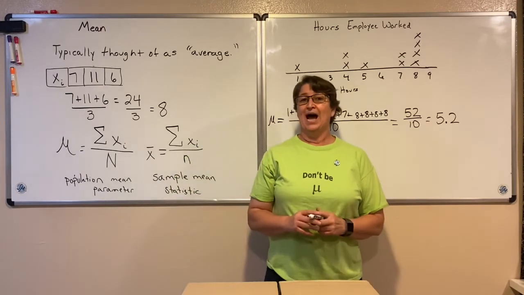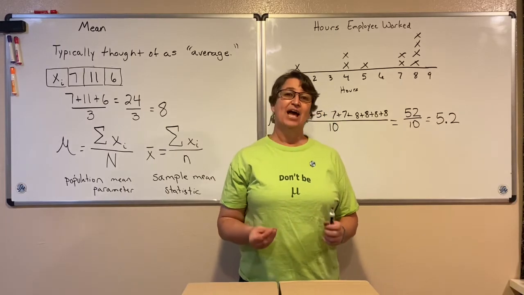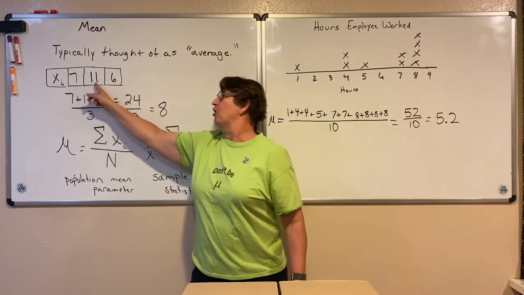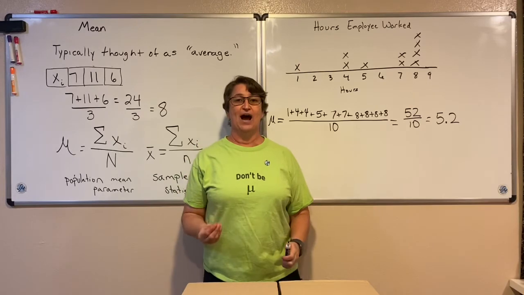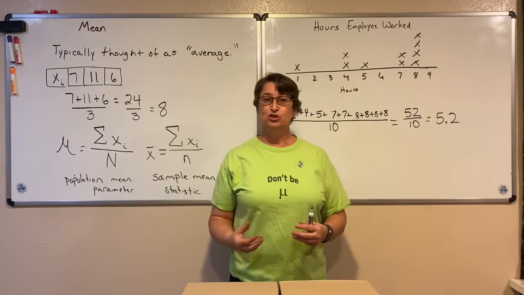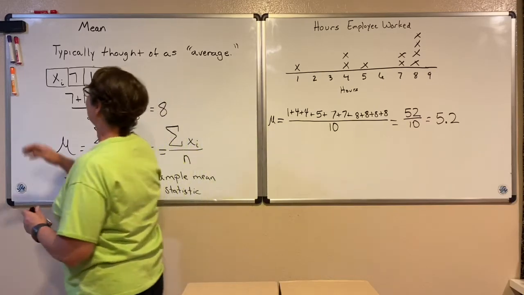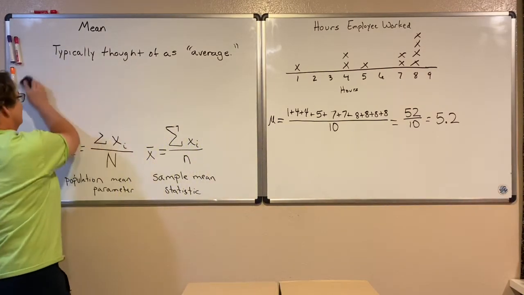Notice that when I'm talking about the mean and I'm finding the mean, I have to have quantitative data. My data in both of these situations are numbers. They're numerical values. They're numerical measurements or counts. So in order to find the mean, we have to have quantitative data. So let me write that down for you.